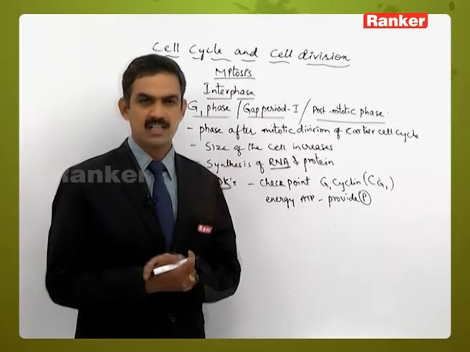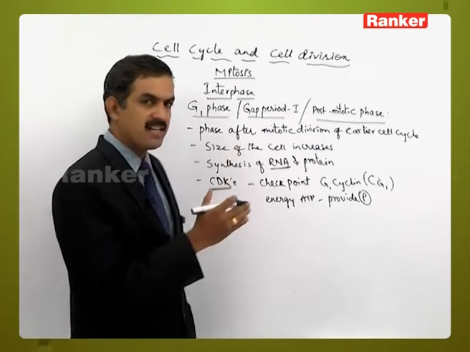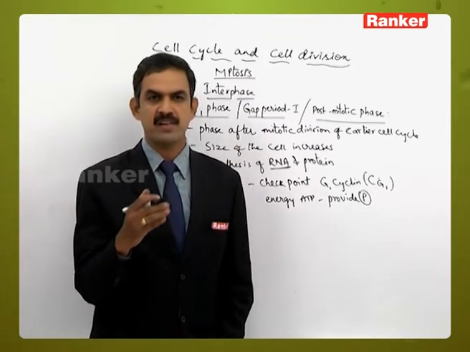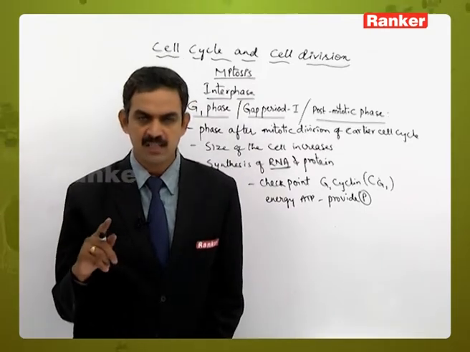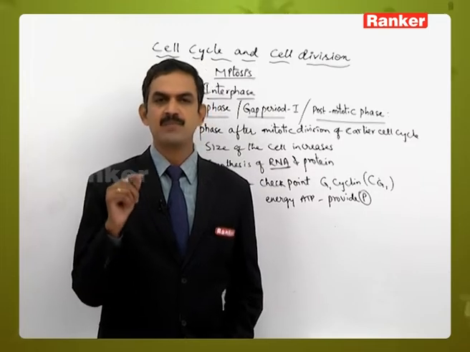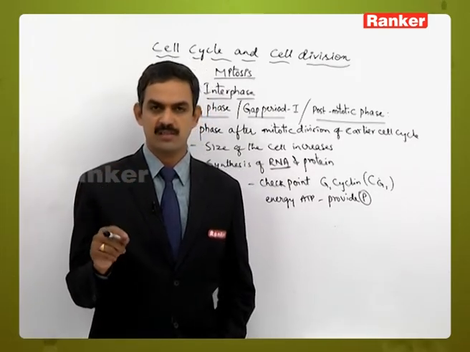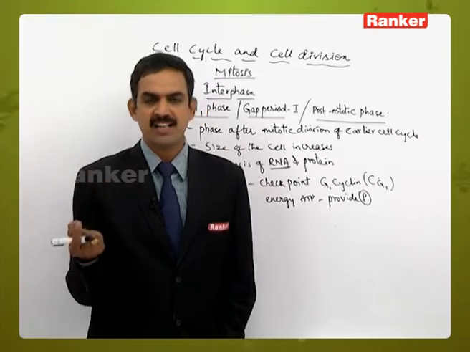So there are 2-3 deciding factors, that is, after completion of the G1 phase, whether it should enter into the S phase or not. First one, it may enter into the S phase. Second chance is, it may enter into the G0 phase. G0 phase means where the cell becomes inactive and is present in a resting phase.